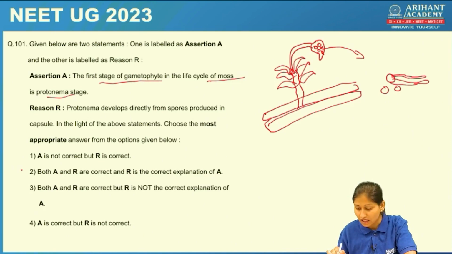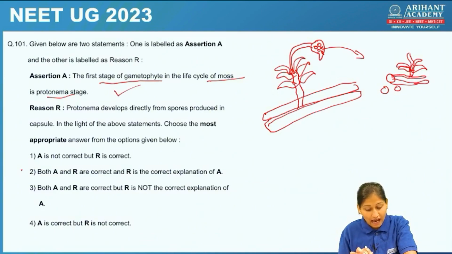Again this will repeat, this filamentous structure will again give rise to a leafy plant body, where again capsule will be produced and spores will be released. So this will be cycling. So statement 1 is correct, that is assertion is correct. First stage of the gametophyte is protonema stage, yes. And protonema develops directly from the spores, yes. They develop directly from the spores. So both assertion and reason are correct, and also reason is the correct explanation of assertion. So our answer would be both assertion and reason are correct, and reason is the correct explanation of A. Okay. Let's check the second question.